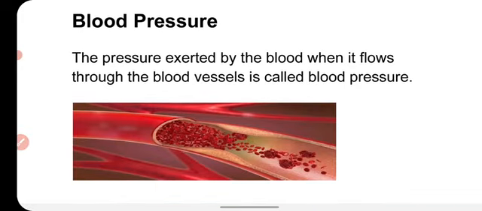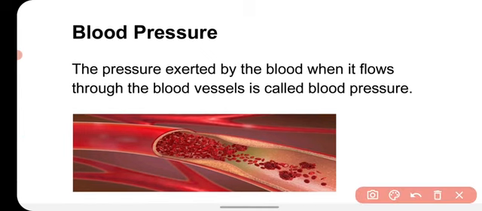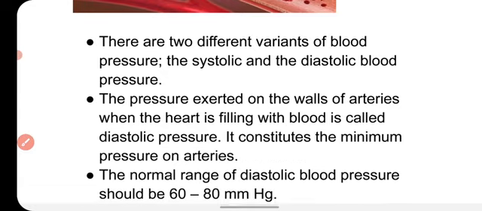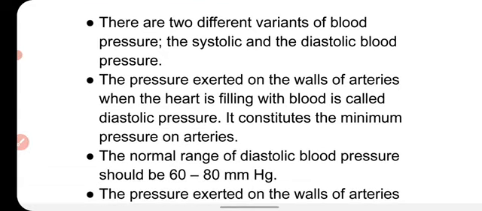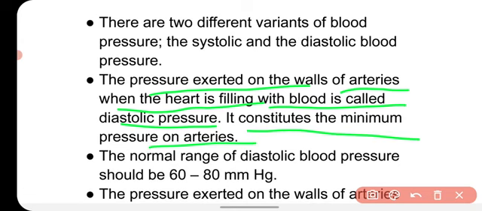Now we will talk about the blood pressure. The pressure exerted by the blood when it flows through the blood vessel is called blood pressure. The pressure exerted by the blood on the wall of the blood vessel, that is called blood pressure. There are two different variants of blood pressure, the systolic and diastolic. The pressure exerted on the wall of the arteries when the heart is filling with blood is called diastolic pressure. It constitutes the minimum pressure.